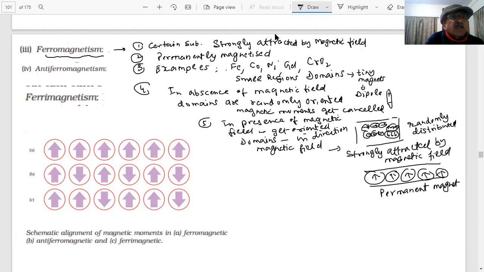The next, I am talking of, students, the fourth property, anti-ferromagnetism, students.